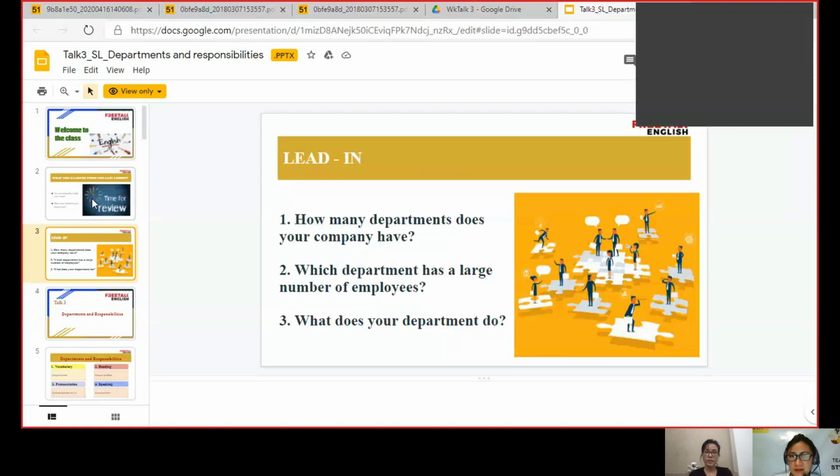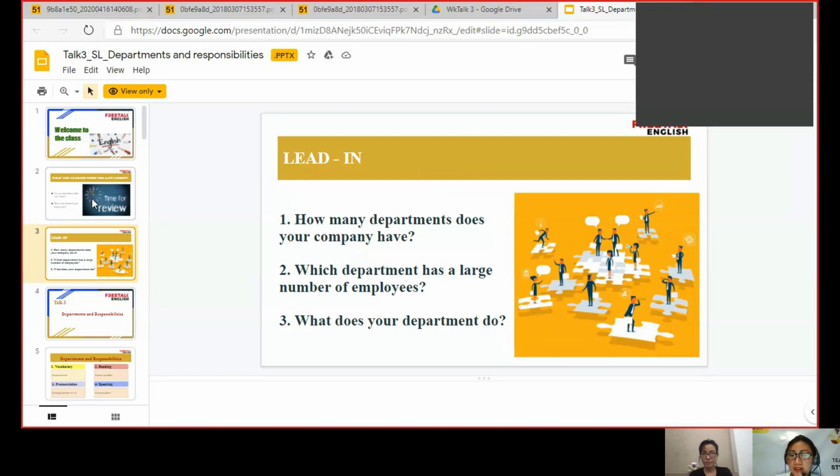Our company has an accounting department, board of direction, import export department, financial department, human resources, and quality control department. So how many departments? Five.